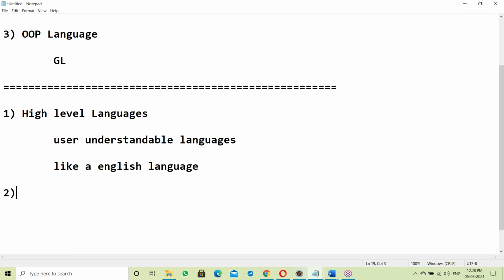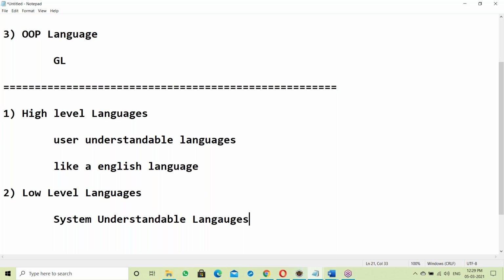The second one is system understandable languages. The system understandable language is in the form of zeros and ones, called binary code. It's machine language. So the next is low level language. First, high level languages are user understandable. Next, low level languages are system understandable languages.